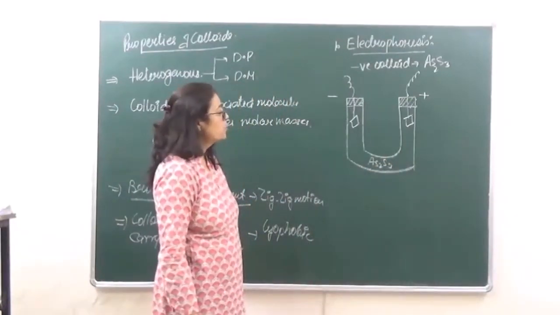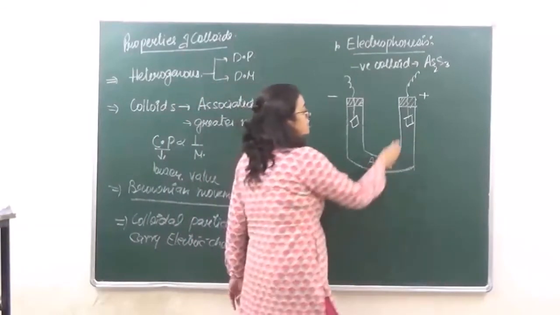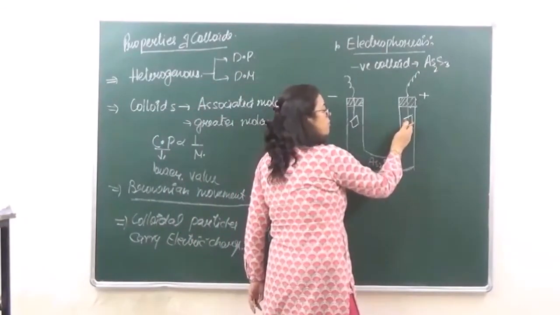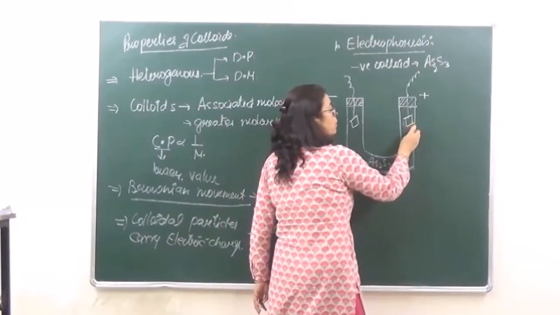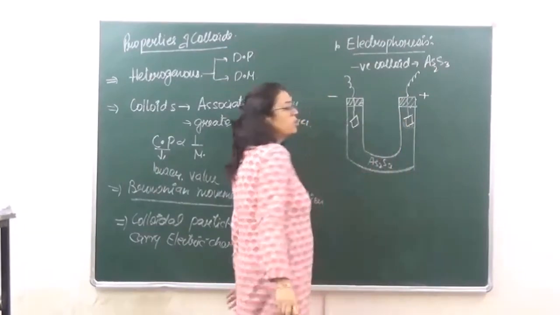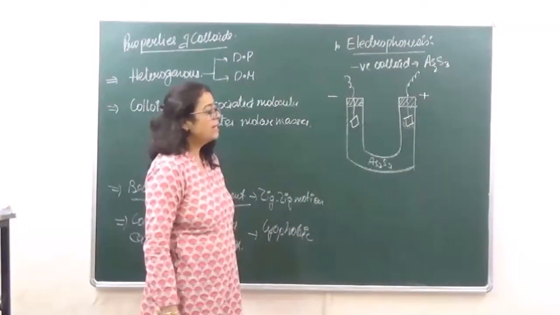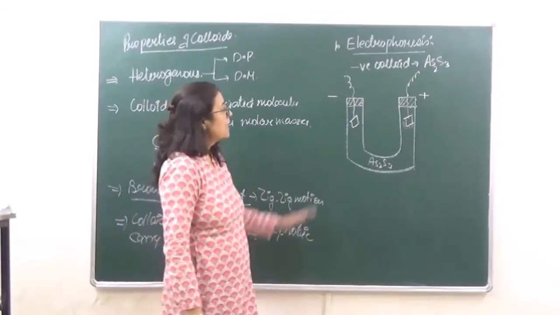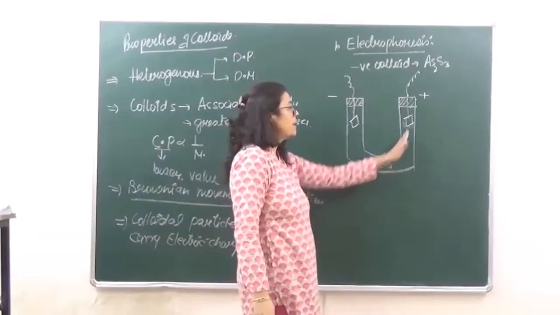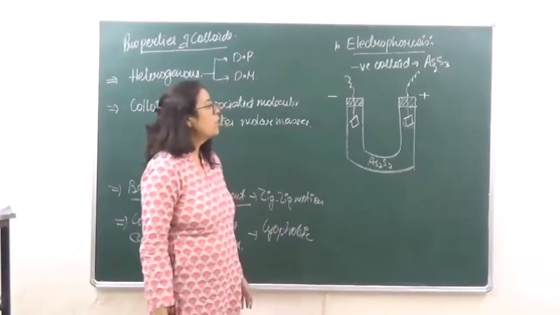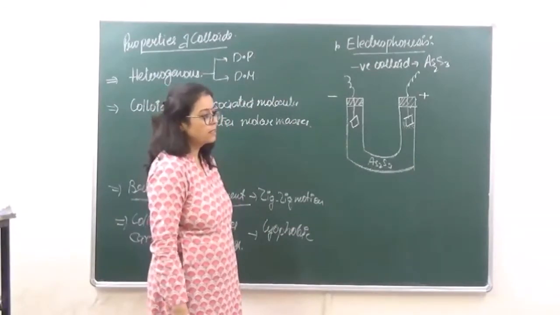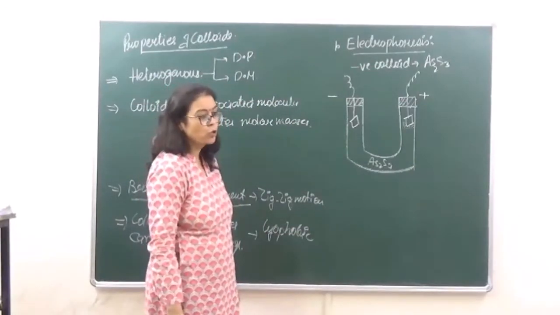Slowly with time, what we see is there is certain deposition of particles on the positive terminal of the U tube, right? Thereby suggesting that the colloidal particles have started moving towards the positive electrode.